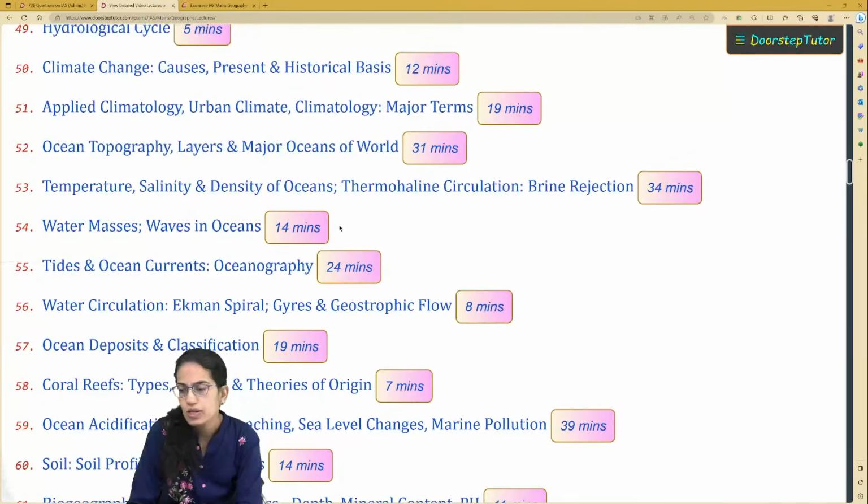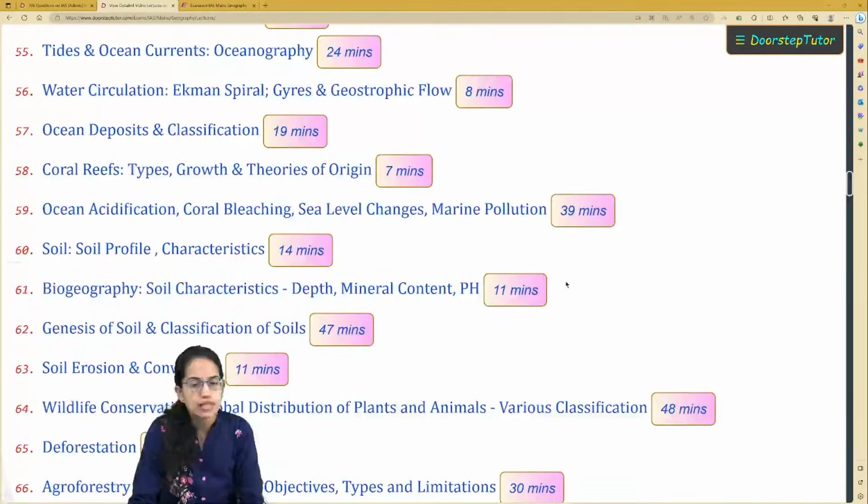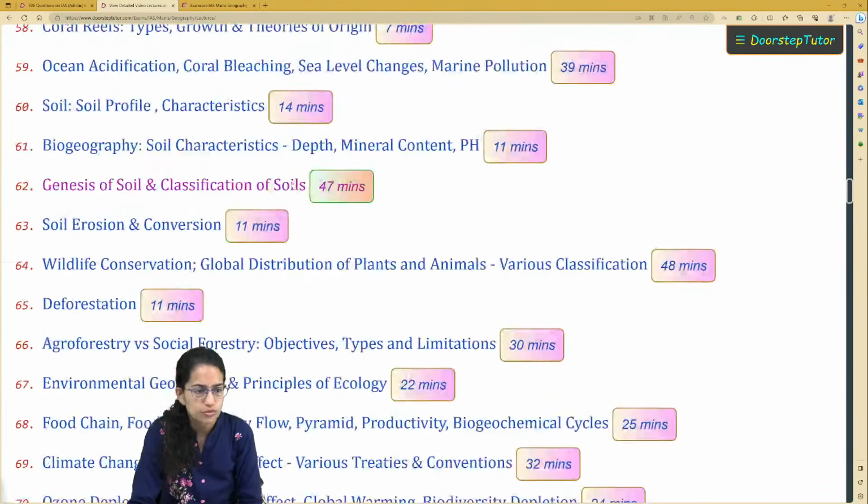Now coming on to oceanography, thermohaline circulation and brine rejection is an extremely important topic, not only for your UPSC but also for your state examinations. This is a topic where you would have a lot of questions related to salinity, temperature and then thermohaline circulation. So cover this topic carefully. The next extremely important topic is coral reefs, the theories of coral reefs and the formation of coral reefs.